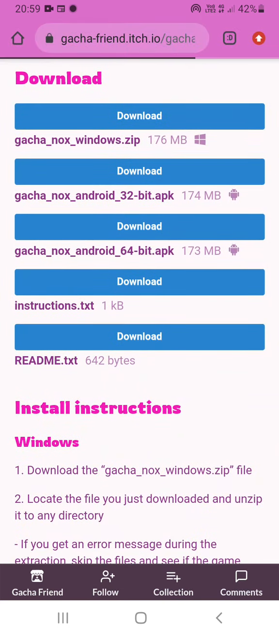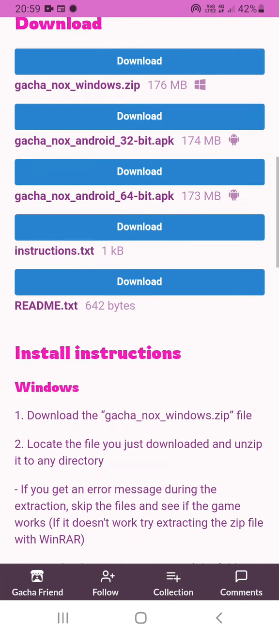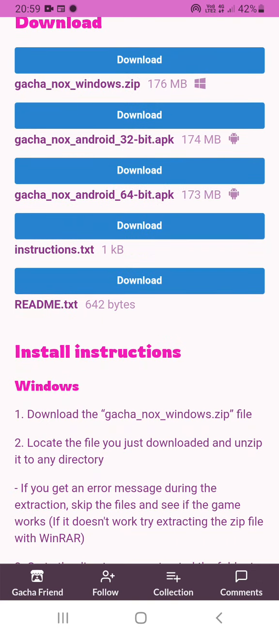Okay. If your device is 32-bit, then you need to download this version. And if your device is 64-bit, then you have to download this. I have 64-bit, so I have to download this.